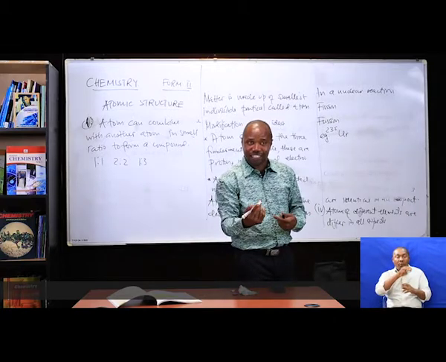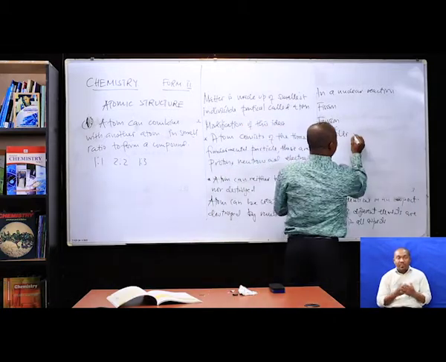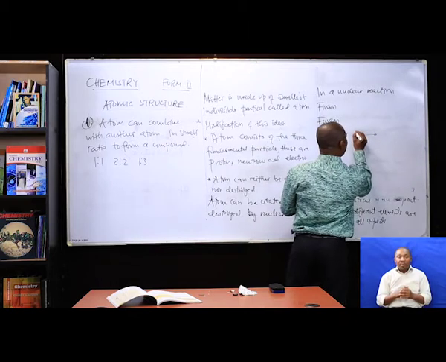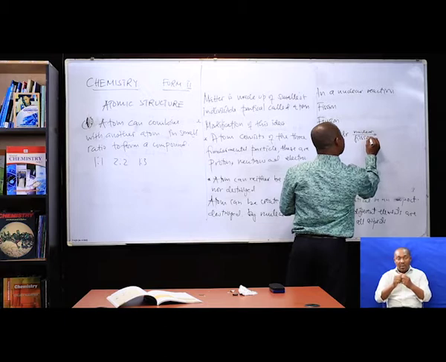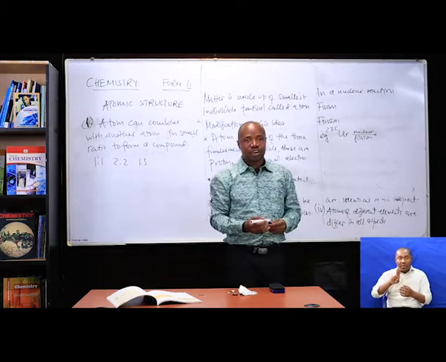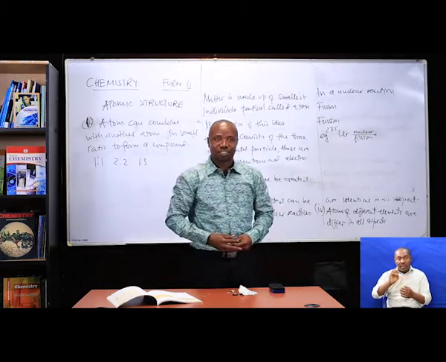They said uranium can undergo nuclear fission. It breaks down. What is fission and what is fusion?